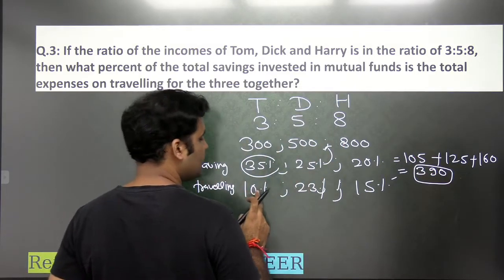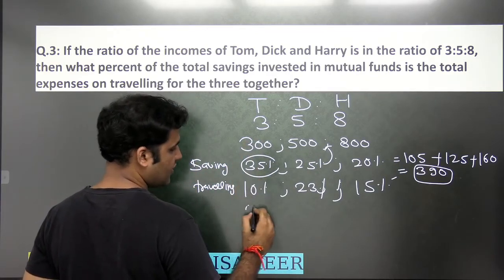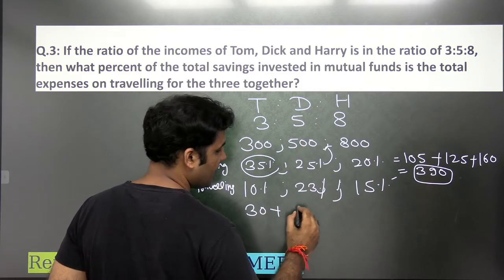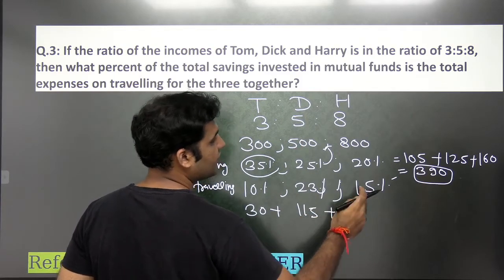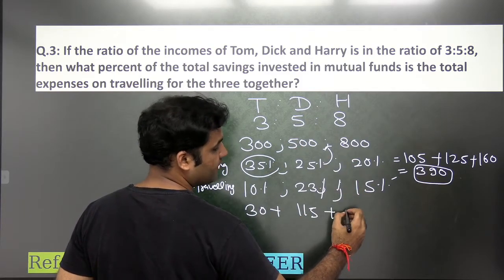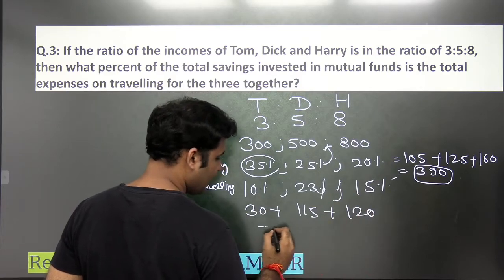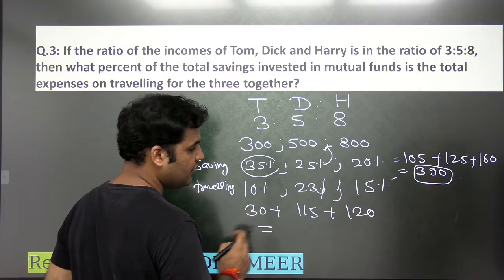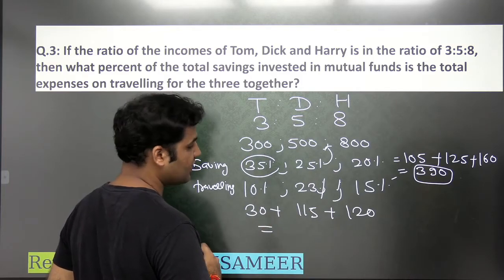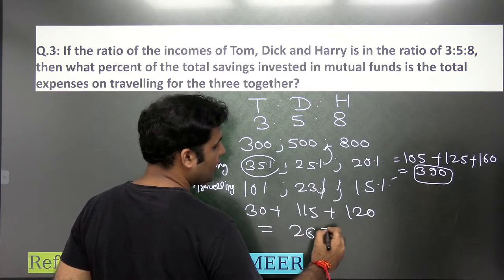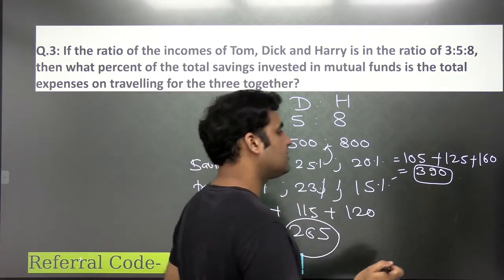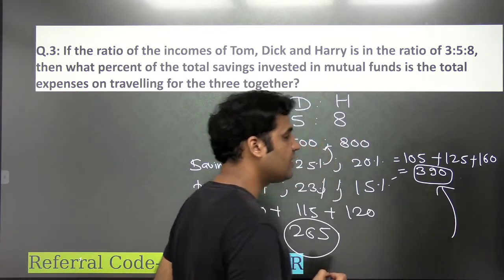And traveling expense, you can see 10% of 300 will be 30. 23% of 500 will be 115. Plus 15% of 800 will be 120. So the total traveling expenses, 120 plus 30 is 150. 150 plus 15 would be 165. 265. 265 is their total traveling expense and 390 is their total saving.